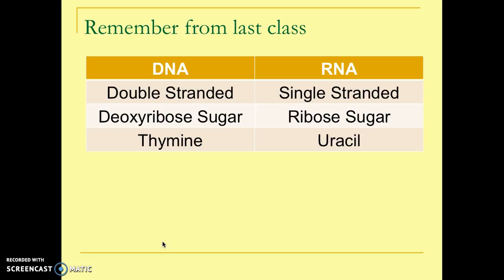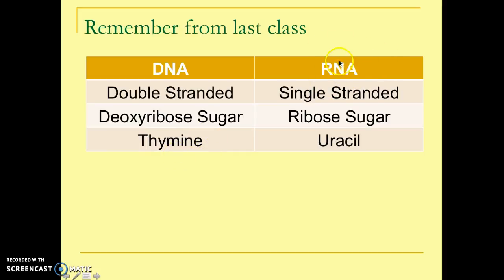If we want to remember a little from last class, we talked about the differences between DNA and RNA, specifically three big differences. DNA was double-stranded while RNA was single-stranded. DNA had deoxyribose sugar while RNA had ribose sugar. And DNA contained the base thymine, meaning A, T, C, G, what we're used to.